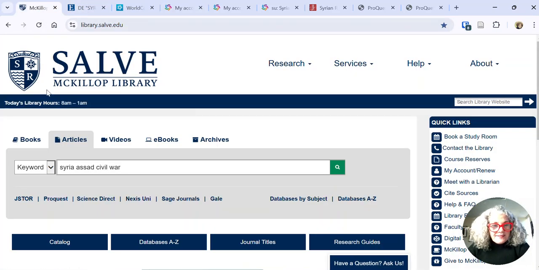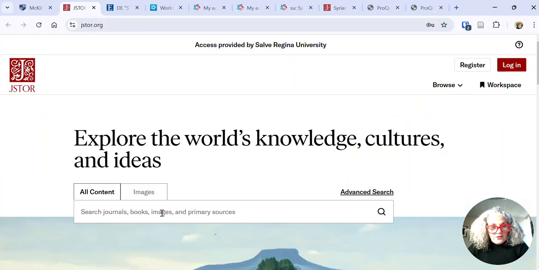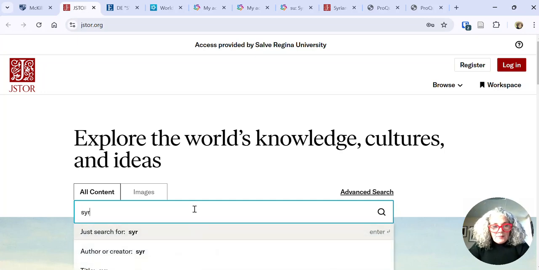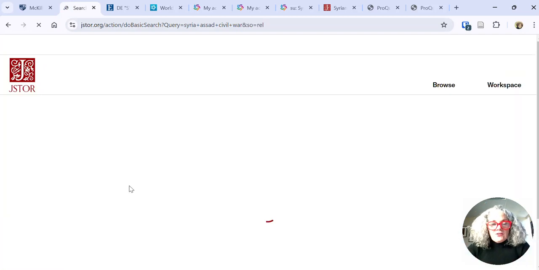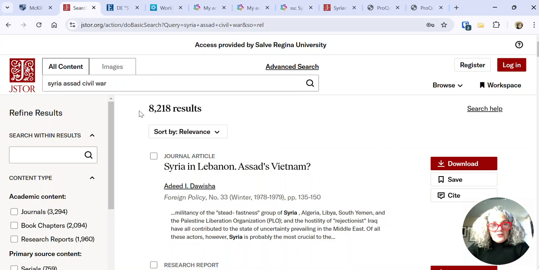If we go back to the library's homepage again, another tool that is especially useful for international relations students is JSTOR. And if we do our searches in here, the search tool in JSTOR looks through the full text of the article, so you're going to get a lot more results.